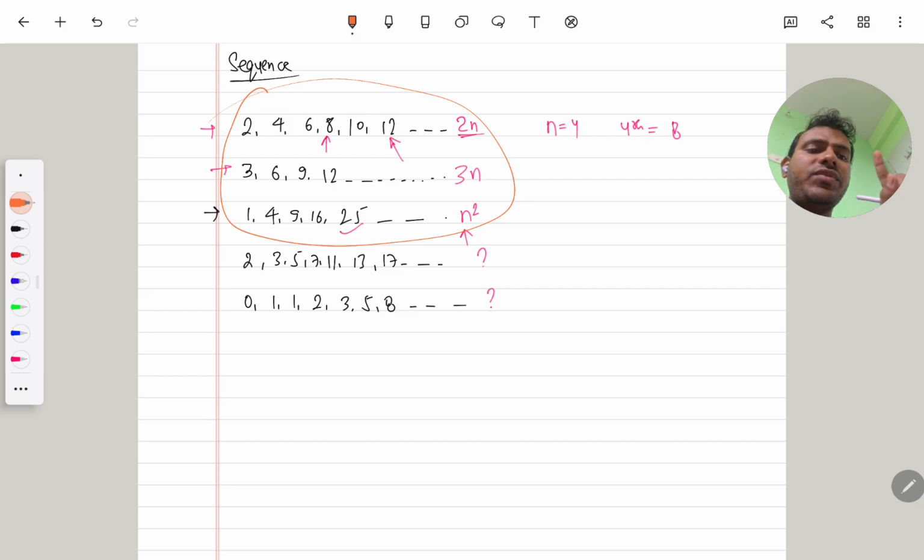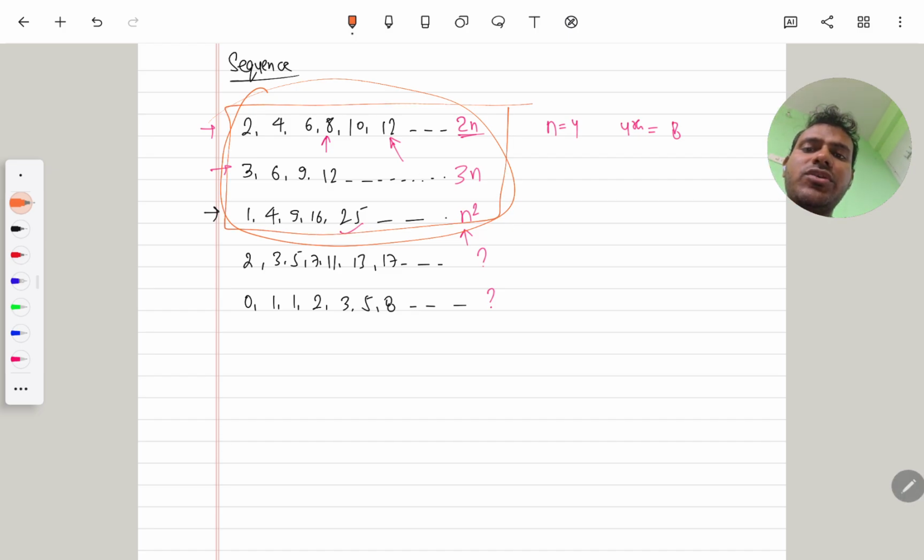That means there are two terms: the first one is sequence, the second one is progression. Sequence says that I contain numbers which follow a particular pattern. Their general formula may or may not be defined. But there is a term progression which says that I also contain an arrangement of numbers which follows a particular pattern, and that pattern also has a general term.